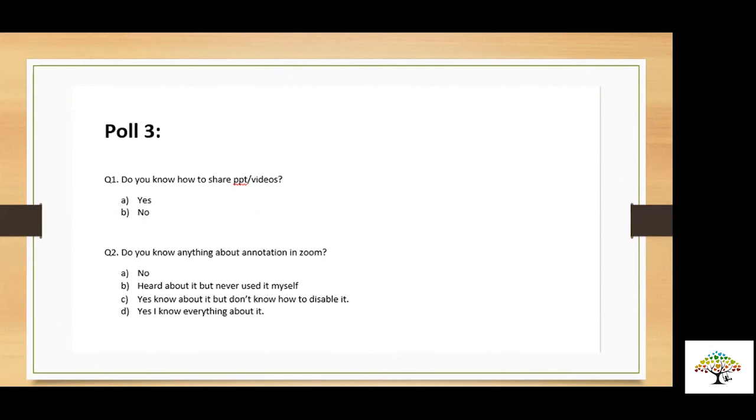Yes, we can have. So I'm sharing the results on the screen. Wonderful, it's visible. So almost 50% of people don't know how to share PPT or videos, and 50% know how to share. And a fairly large number of people don't know how to use annotation tools.